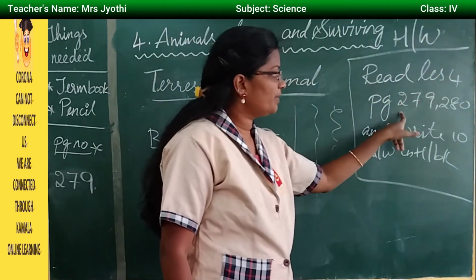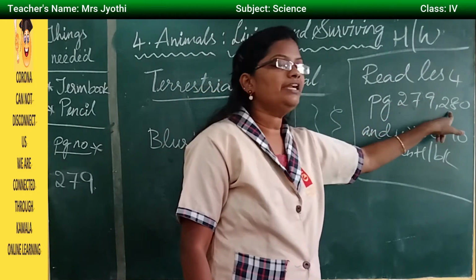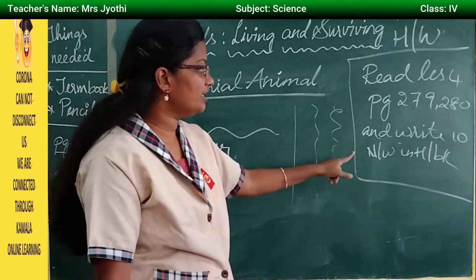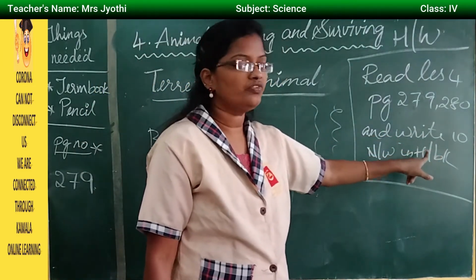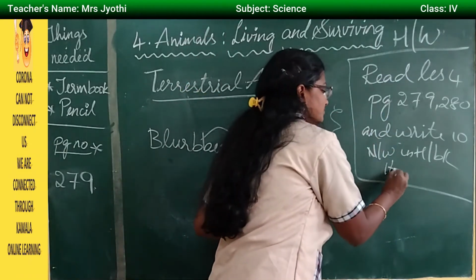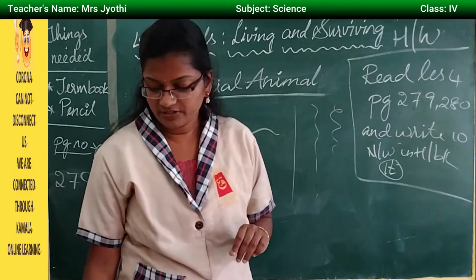Read lesson number 4, page number 279 and 280. Whatever topic we have discussed today, you have to read, and you have to find out 10 new words and write them down in the homework book one time. Okay, so that will be your homework.